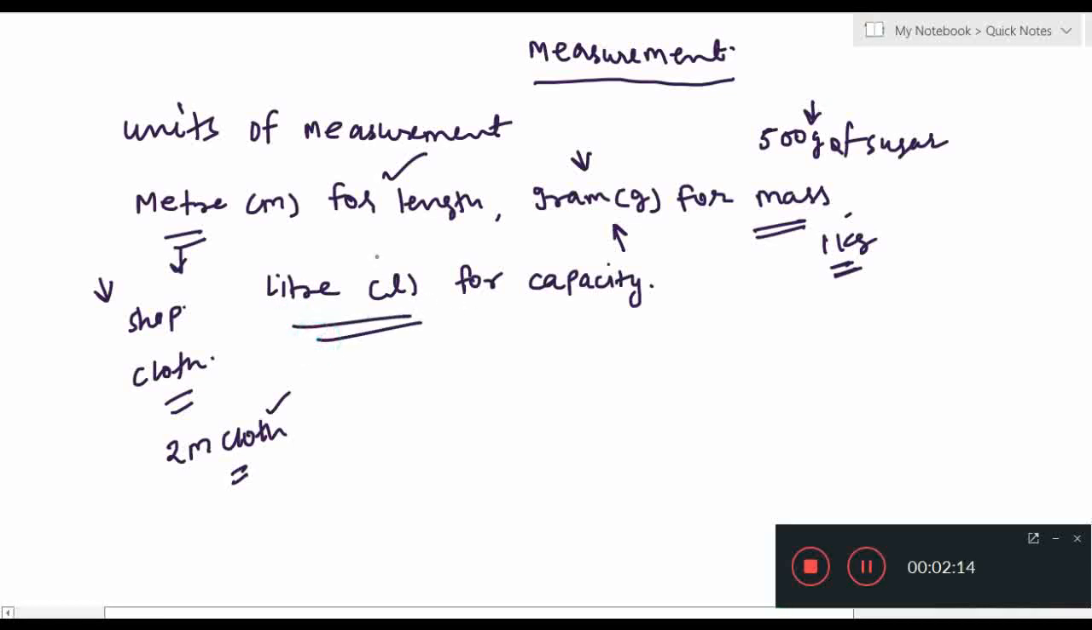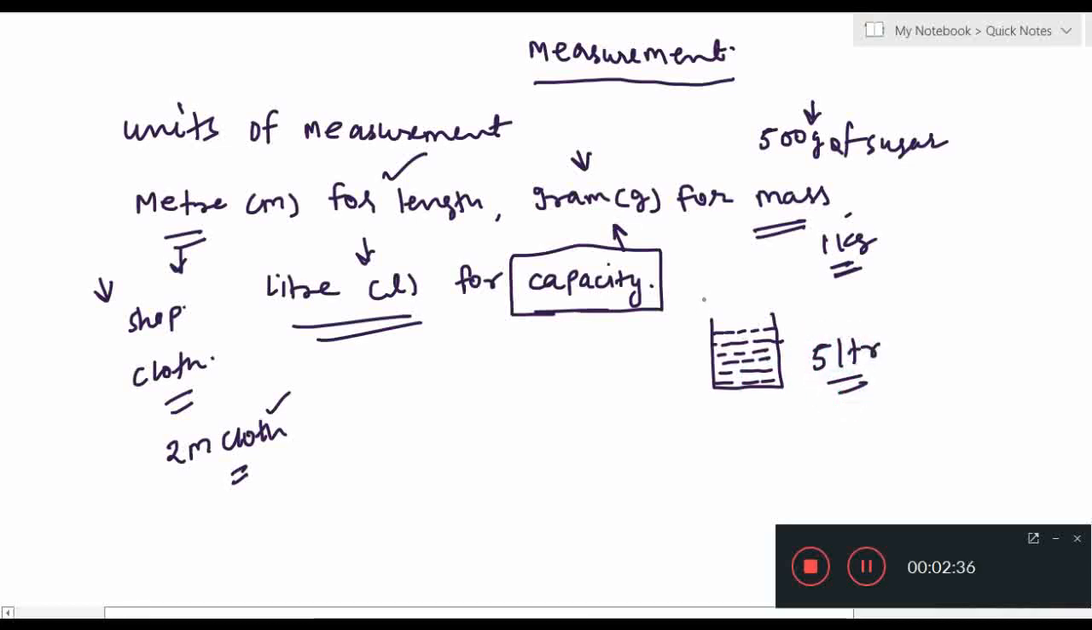Then we have liter. Liter we have to use for capacity. What do you mean by capacity? जो कितना होल्ड कर सकता है. For example, here is a container. The limit of this container is 5 liter. How much? 5 liter. That means this container can hold 5 liter of liquid. If more than 5 liter, it will overflow. अगर इसमें 5 लीटर से ज़्यादा लिक्विड हुआ तो ये क्या हो जाएगा? Overflow means बाहर बह जाएगा. क्यों? क्योंकि उसकी कैपेसिटी नहीं है.